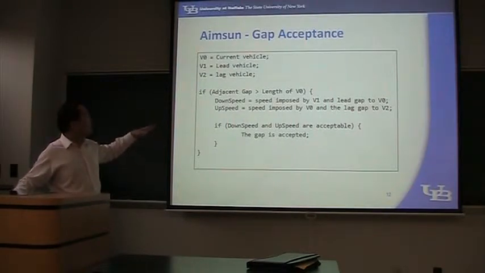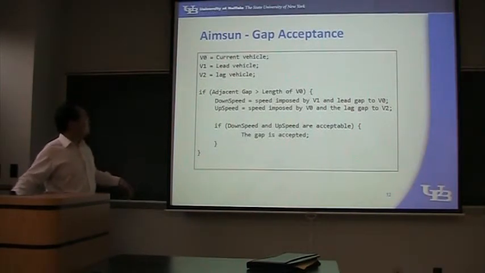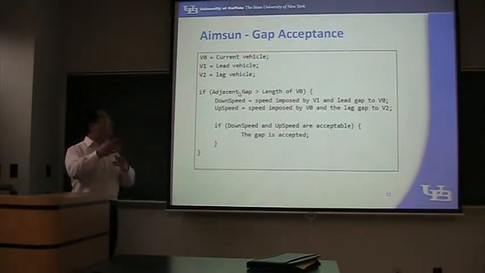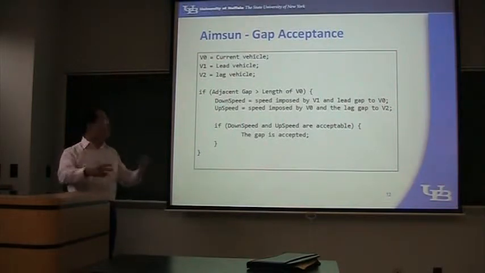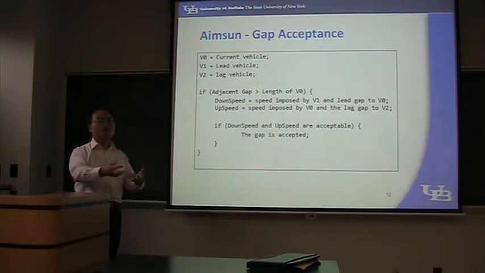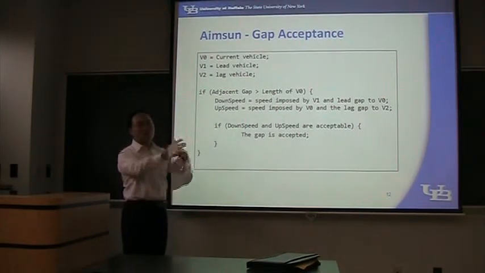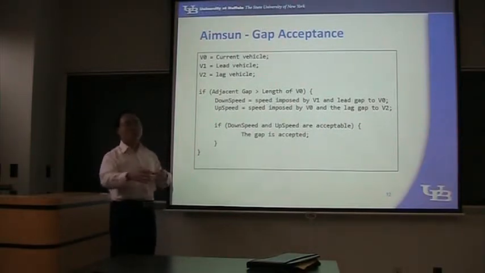First, understand this. Then the logic is like this. First, the adjacent gap has to be larger than the length of this vehicle, right? If it's even less than the vehicle length, then how can I make a movement, make a lane changing? So this is the first condition. The adjacent gap has to be larger than the vehicle length.